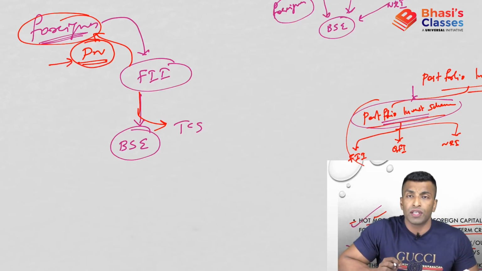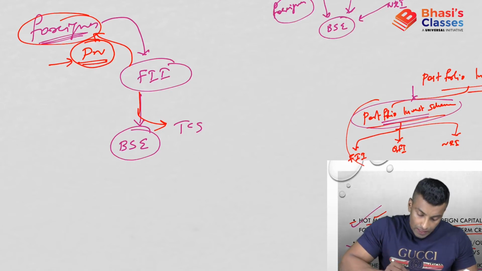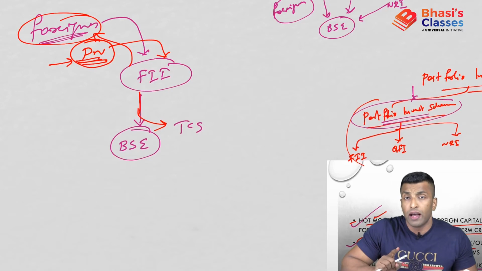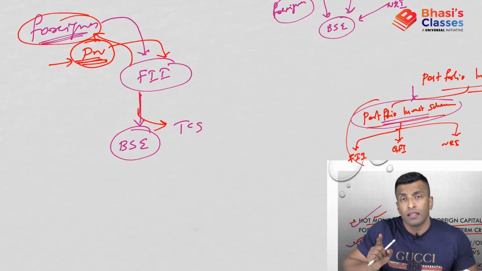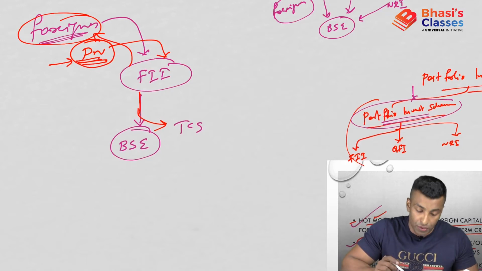Now, what do you mean by derivative security? It is actually issued on the basis of a security. You can see PN is actually issued against a security. What is that security? The share. The share is with the FII, and the participatory note is actually issued against that share. So it is a derivative security. Derivative security means issued against a security. So participatory notes are a derivative security.